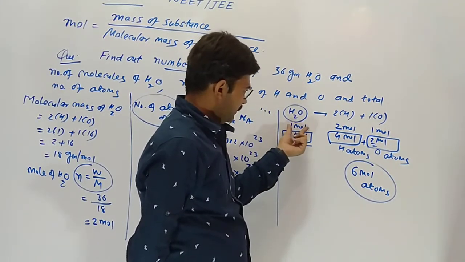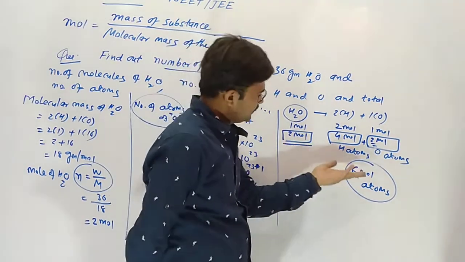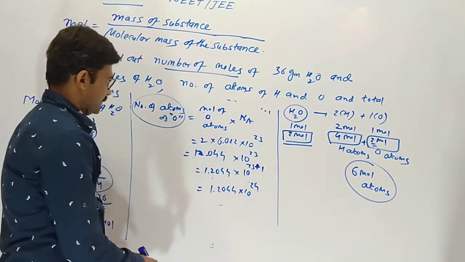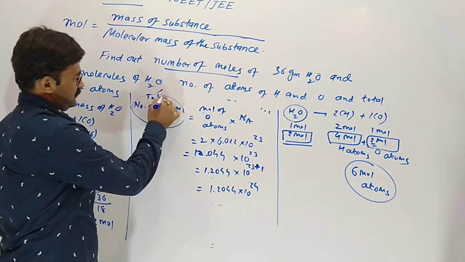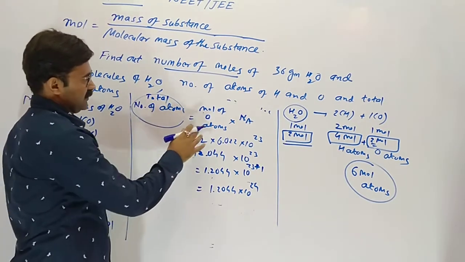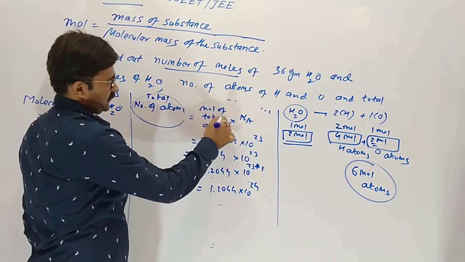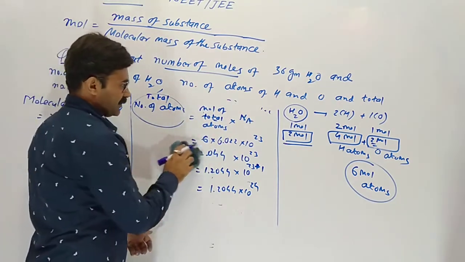So 1 mole water gives 3 mole atoms, and 2 mole gives obviously double, 6 mole atoms. So total number of atoms will be mole of total atoms multiplied by Avogadro number.